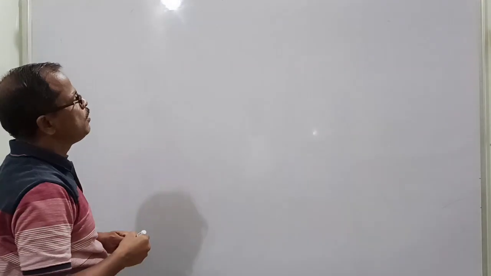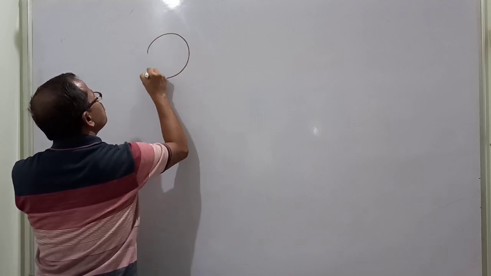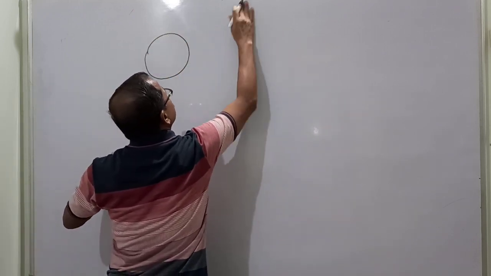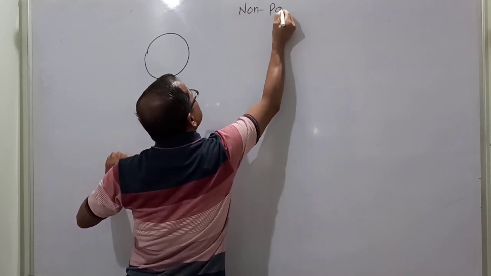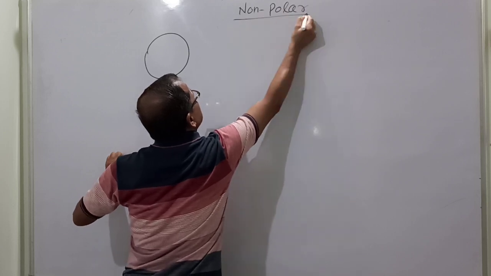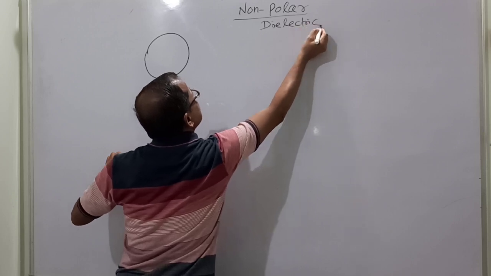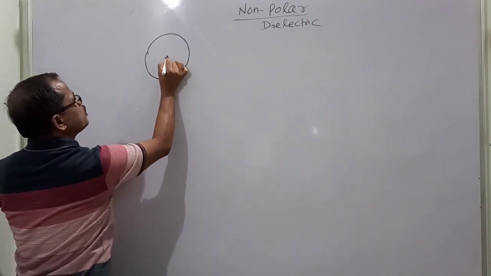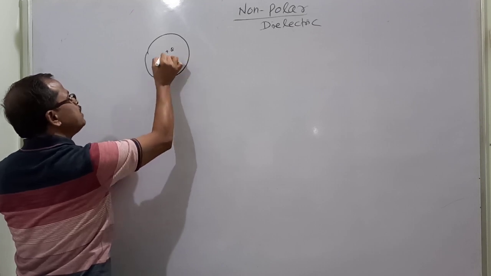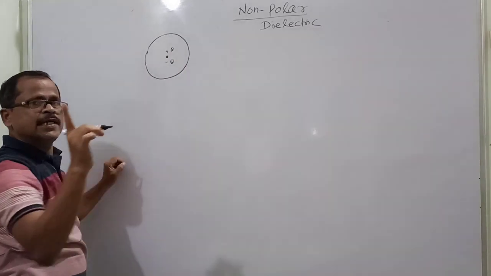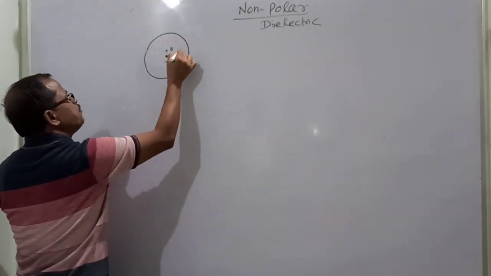Look, this is a molecule, a non-polar molecule. I am now discussing a non-polar dielectric. Please keep that in mind. Now this is the atom here. This is the positive charge, the net positive charge, and the net negative charge also coincides. The net positive charge is present at the center, and the net negative charge is present in a cloud.